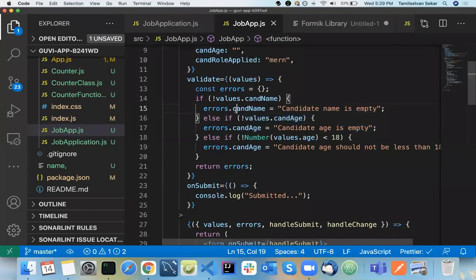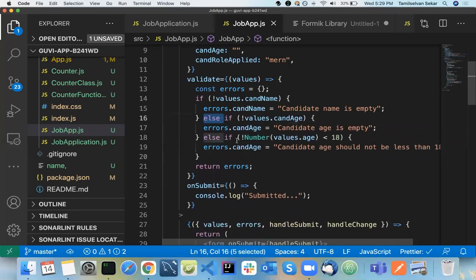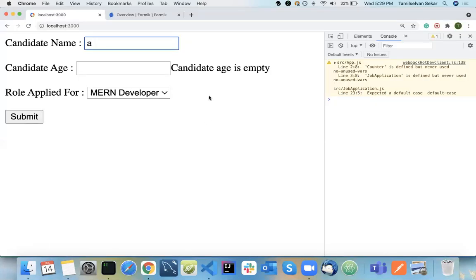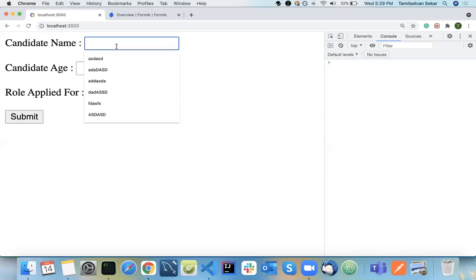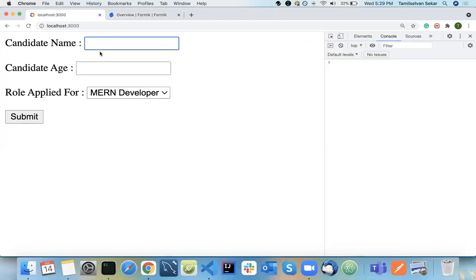So what I need to achieve here is, I touched here. There is an attribute called touched in your Formik library. What it means is, whenever you touch this particular form field, only then should validation happen, right?